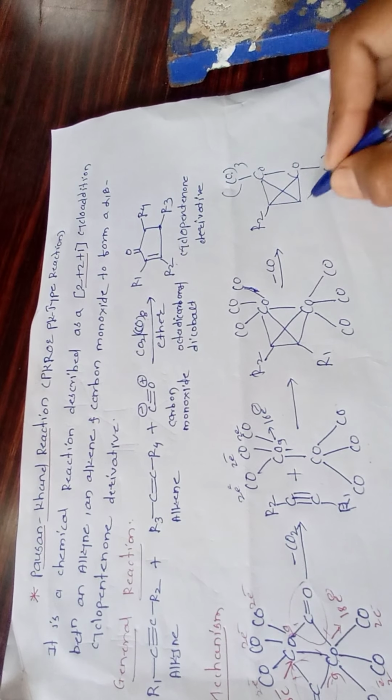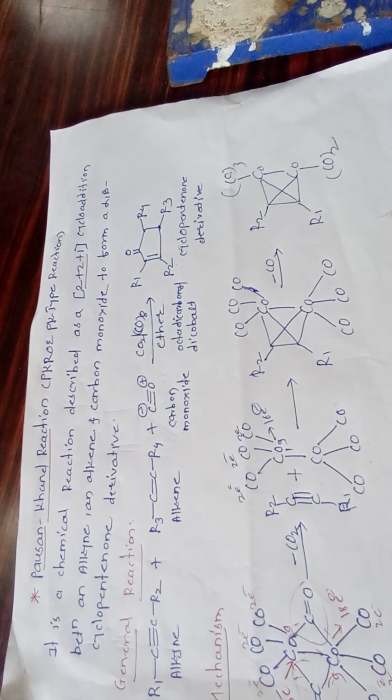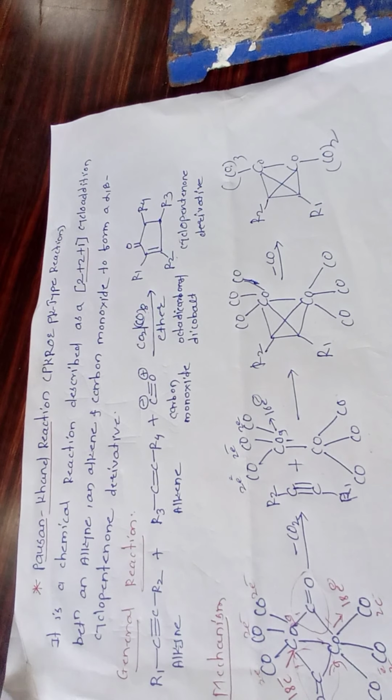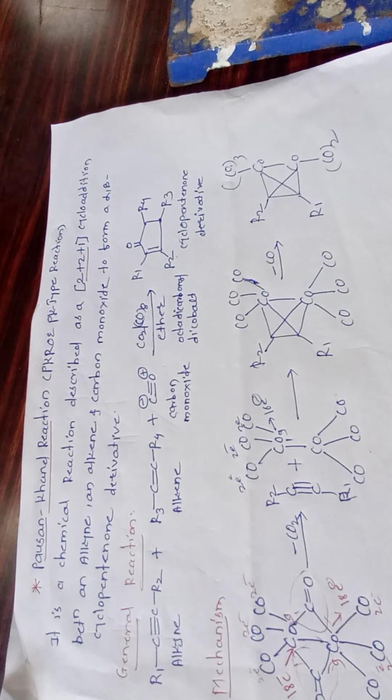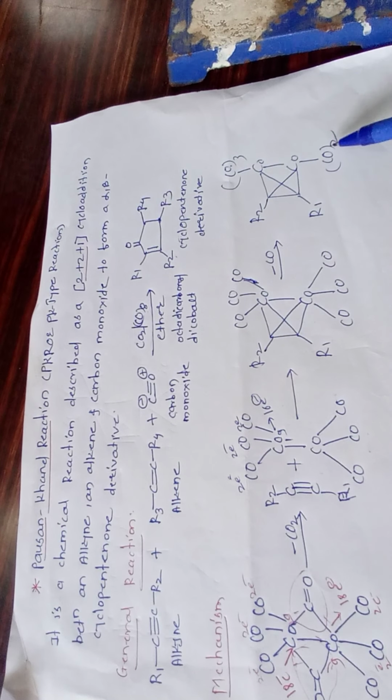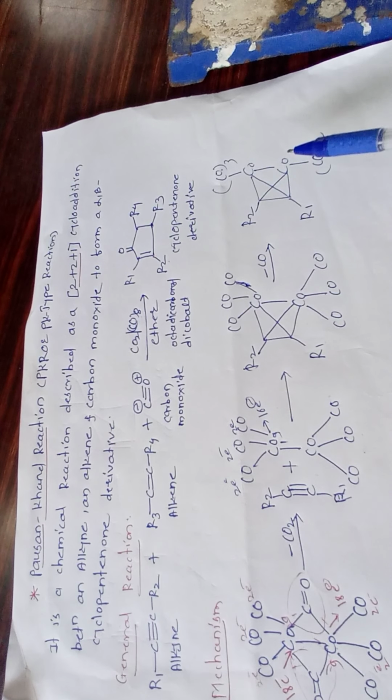Here R2, here R1. Then again this minus CO can be removed, so here the reaction is carried out. Minus CO can be removed.